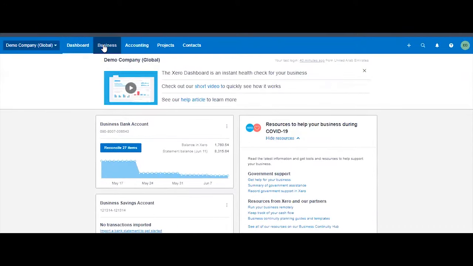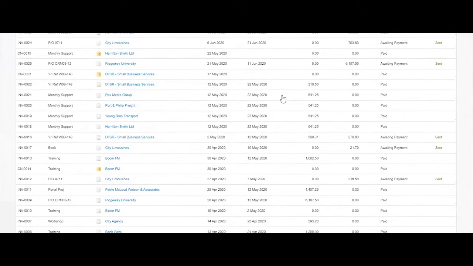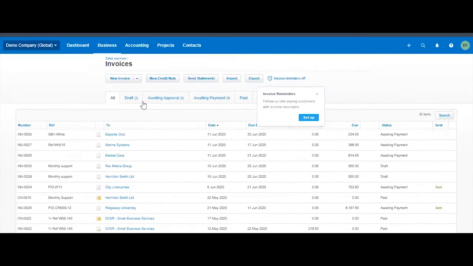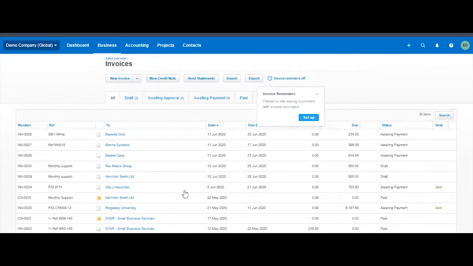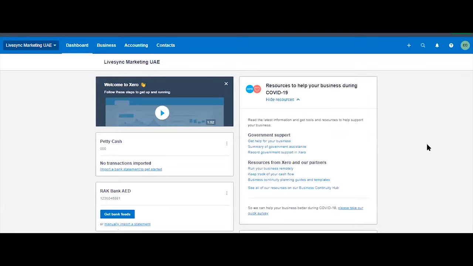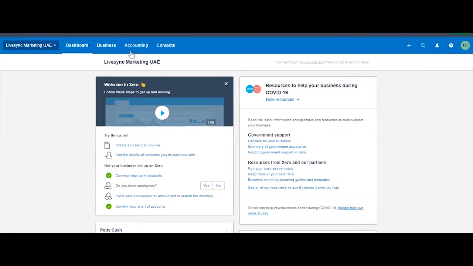So here, the beauty of this demo is there's a lot of example data already, and you can play around with the data without hurting your real company. So if you are still in the beginning and trying to learn, you can go here in demo and practice what you learn. So I have to switch back to the marketing company. See how easy it is for me to switch using only one login to different Xero organizations.